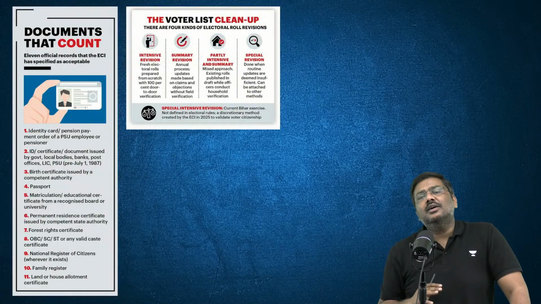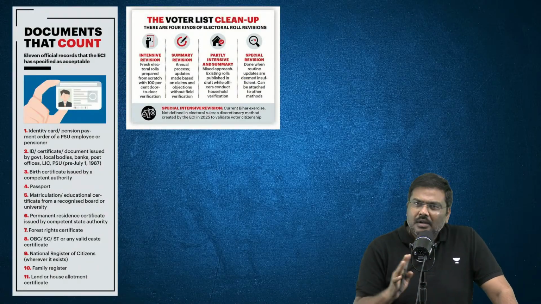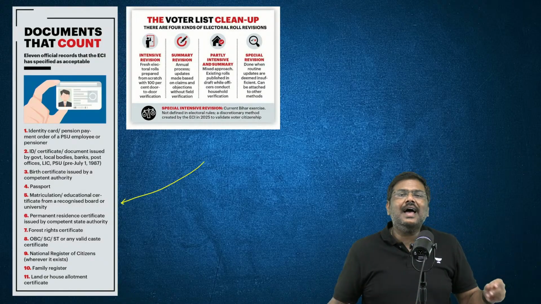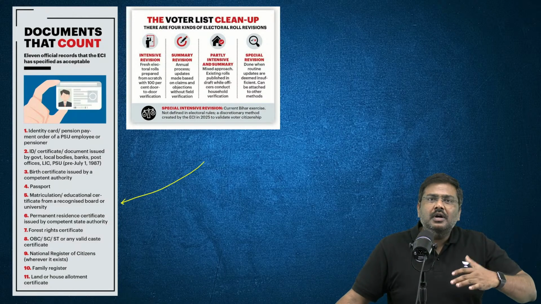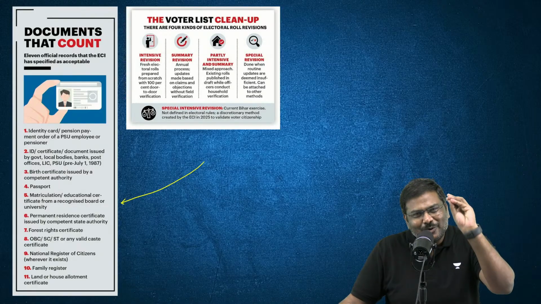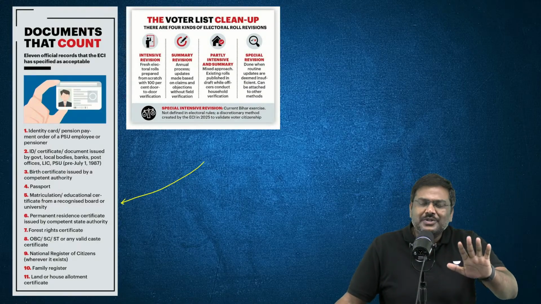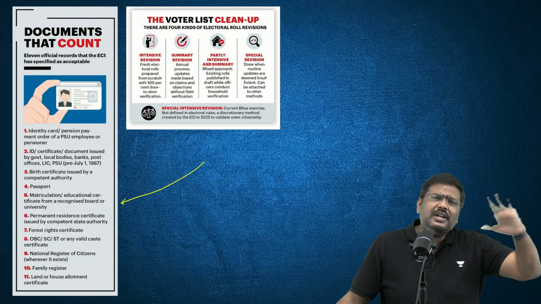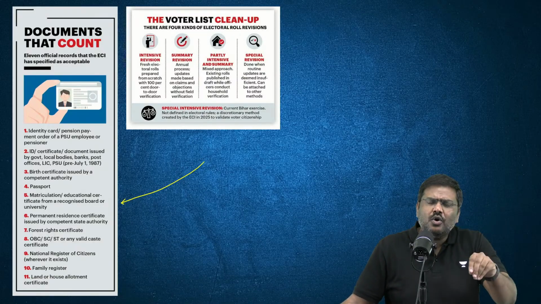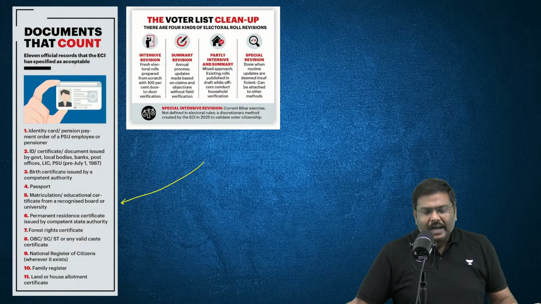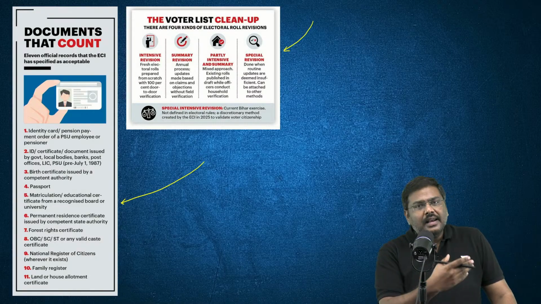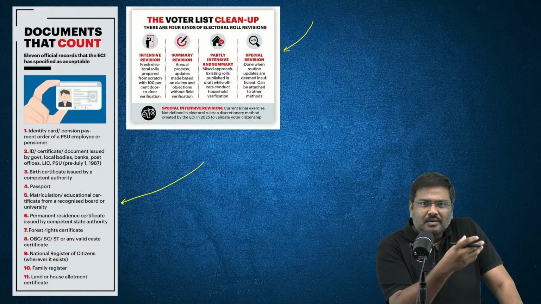Now, my concern is that to make the question very difficult, UPSC might ask you which of the following documents were taken as a proof for the voters. This is a list of the 11 documents. Please go through that. This is my sincere advice to you. They might ask which of the following documents were covered as valid documents under SIR. I've also given certain data regarding what kind of revisions are generally conducted by the Election Commission of India.